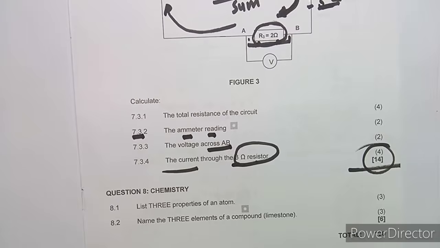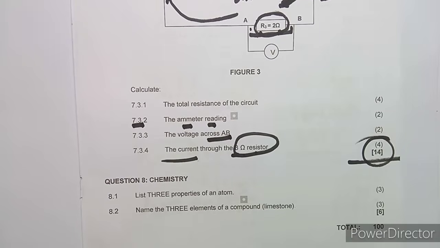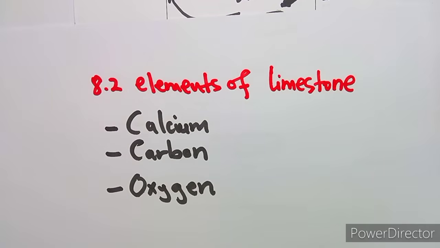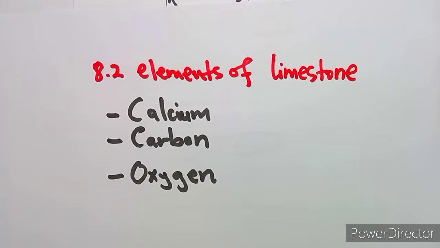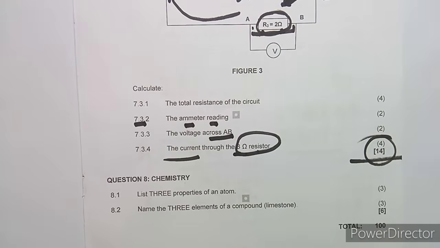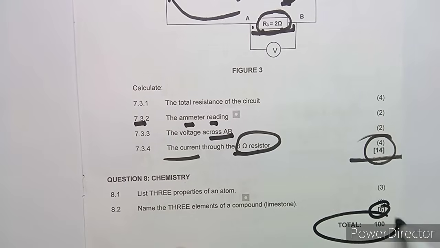So that's it, guys. And then to name 3 elements of the compound limestone. Limestone consists of calcium, carbon, and also we've got oxygen there. So these are the elements that can be combined to give us that limestone. So that's what we have. That's it, guys, from this question paper that we had from the 2021 July August exams. And this is 6 marks, to make a total of 100.